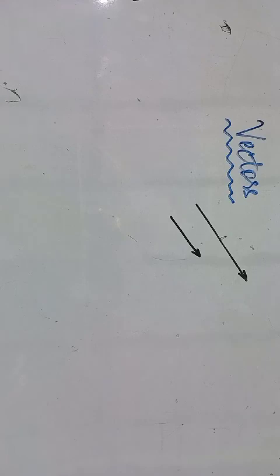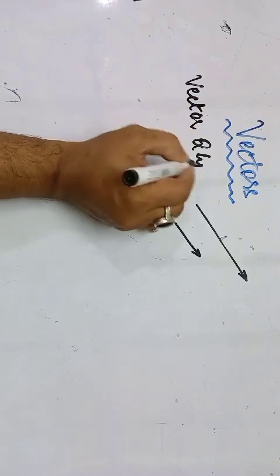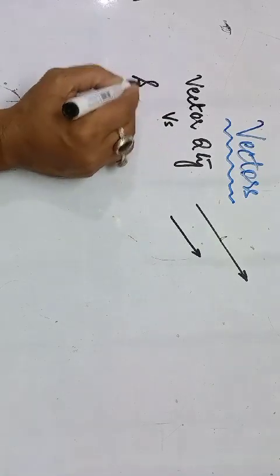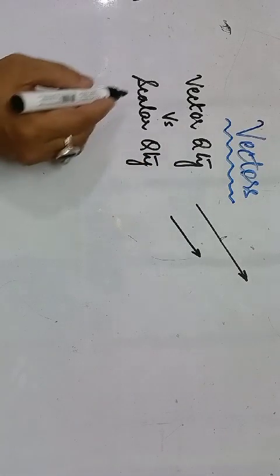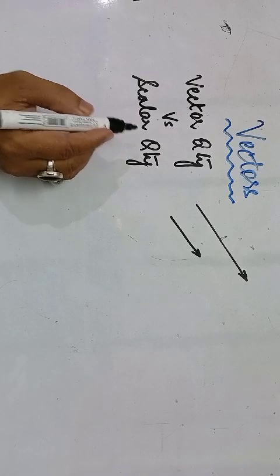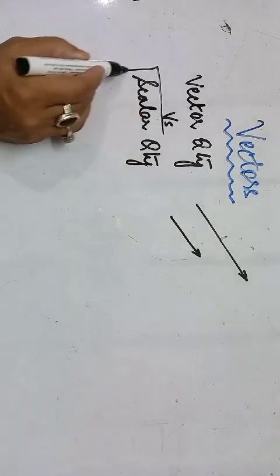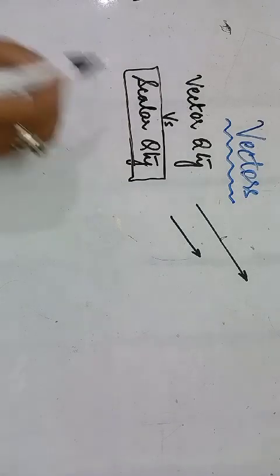Vector quantities are those quantities which have magnitude as well as direction. So whenever we talk about a vector quantity, naturally its opposite term is scalar. So vector quantity versus scalar quantity, this is what you usually study. Scalar quantities are those quantities which are represented only by the magnitude. Direction here is not significant, not important. If any physical quantity can be fully and completely described only using magnitude, then that physical quantity can be called a scalar quantity.